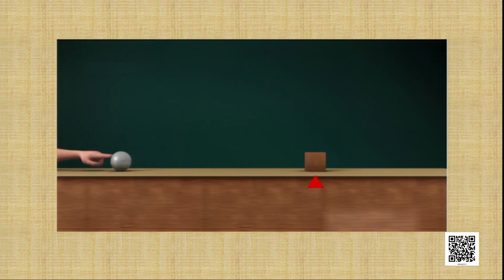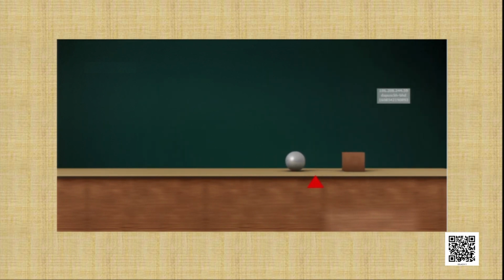If we push the ball a little, it will be set in motion. The rolling ball, by virtue of its motion, is capable of doing work. Here it hits an object, such as a small wooden block, pushing the object a bit beyond its initial position. The energy of this moving ball is its kinetic energy.